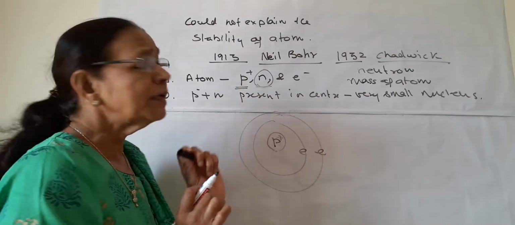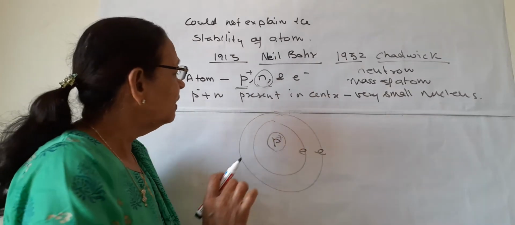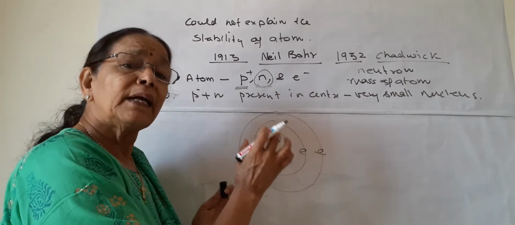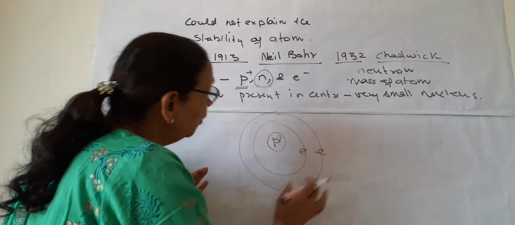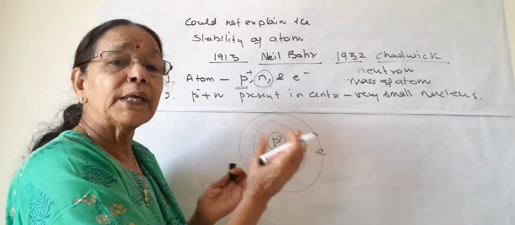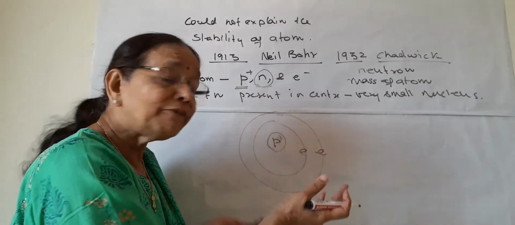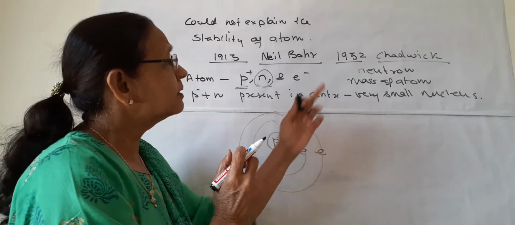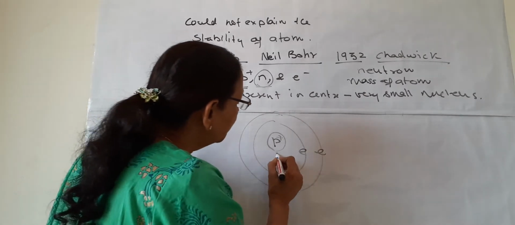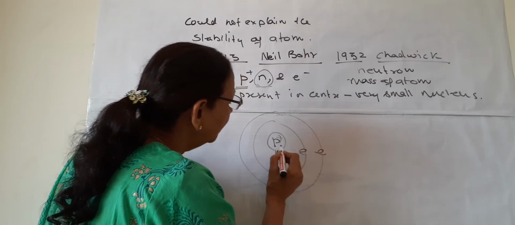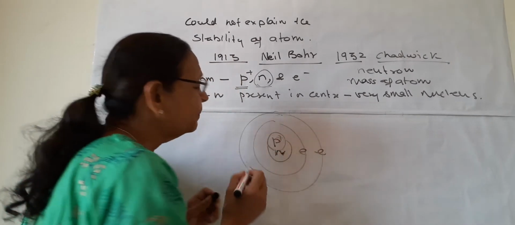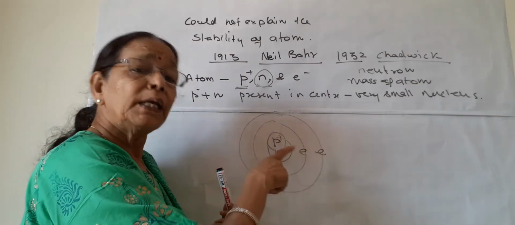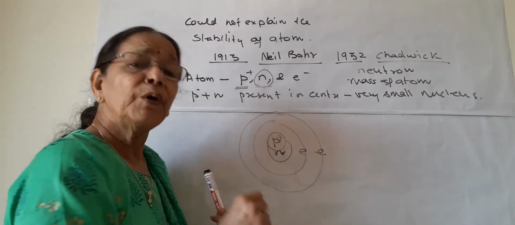But when the atomic mass is seen by Chadwick, he saw that only protons are not responsible for the whole of the mass of the atoms. Atoms are quite heavy than that of proton. So he discovered that there should be some other particles also which are present in the nucleus and which are having equal mass as of proton.